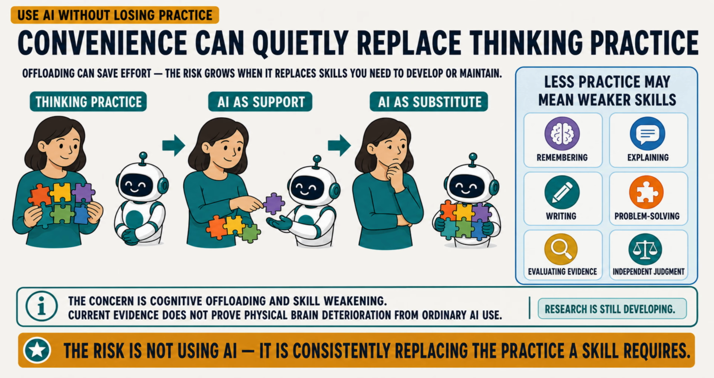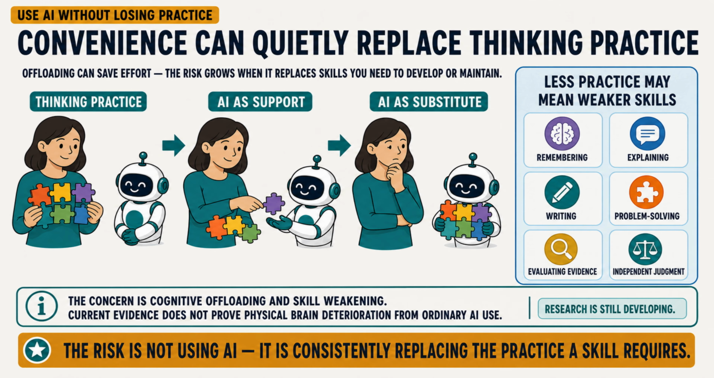If AI always remembers, explains, writes, evaluates evidence, or solves the problem for us, we may get less practice doing those things independently. Emerging research raises concerns about reduced effort, recall, ownership, and critical engagement. However, current evidence does not establish that ordinary AI use causes irreversible physical brain deterioration. A more accurate concern is cognitive over-reliance. Convenience can weaken skills when it consistently replaces the mental practice those skills require.